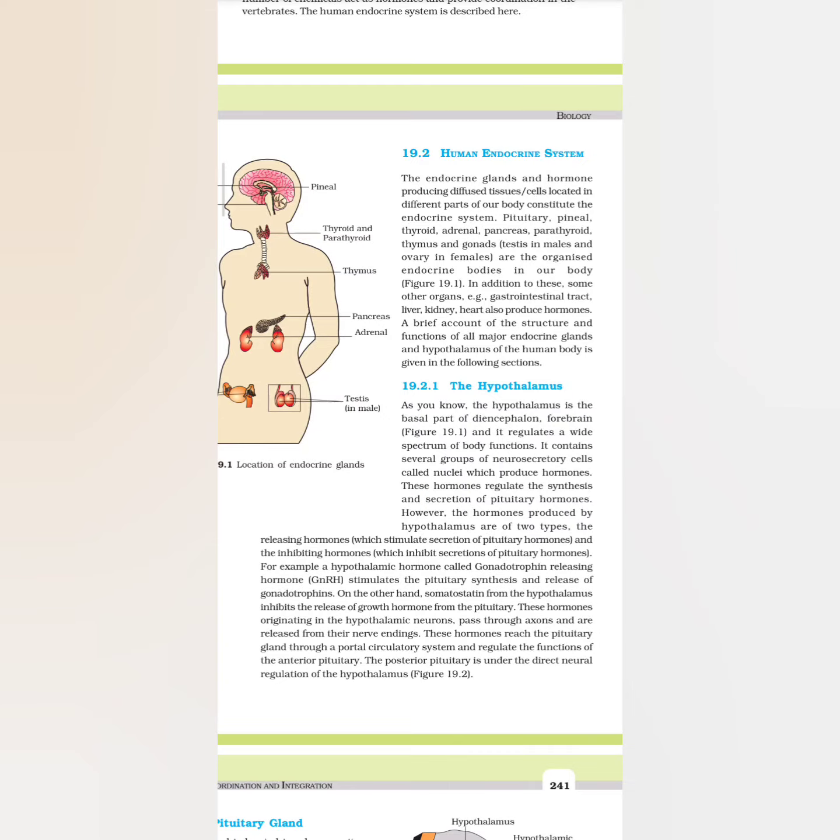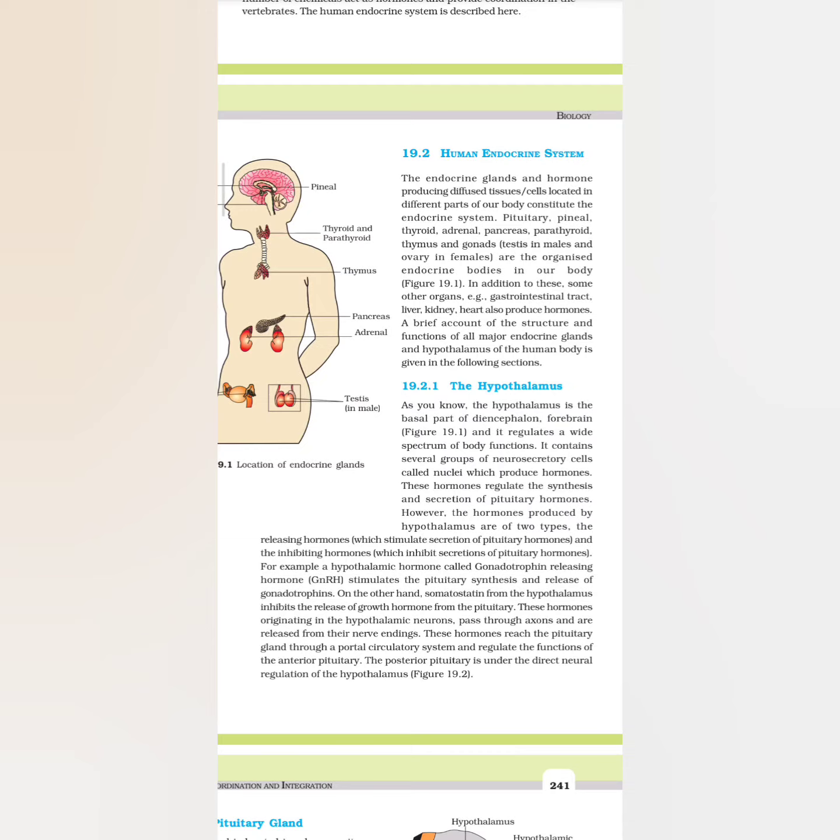It contains several groups of neurosecretory cells called nuclei, which produce hormones. These hormones regulate the synthesis and secretion of pituitary hormones. However, the hormones produced by hypothalamus are of two types: the releasing hormones, which stimulate secretion of pituitary hormones, and the inhibiting hormones, which inhibit secretion of pituitary hormones. For example, a hypothalamic hormone called gonadotropin releasing hormone (GnRH) stimulates the pituitary synthesis and release of gonadotrophins. On the other hand, somatostatin from the hypothalamus inhibits the release of growth hormone from the pituitary.